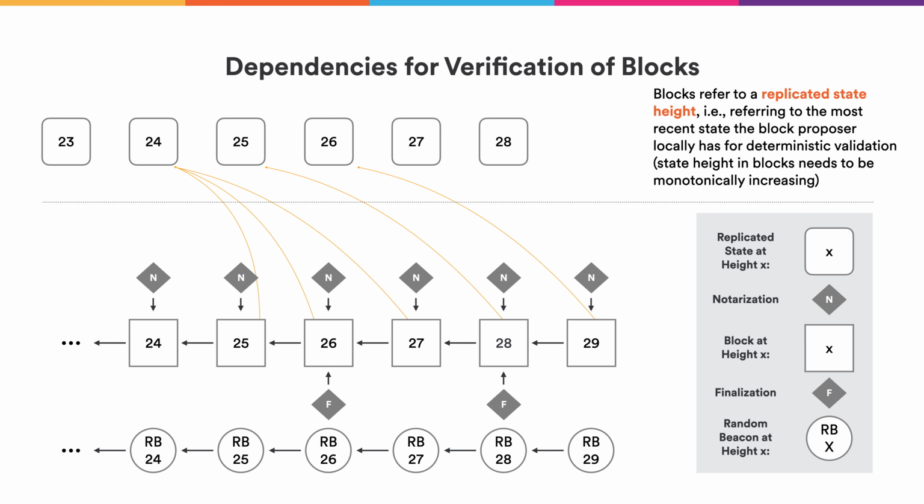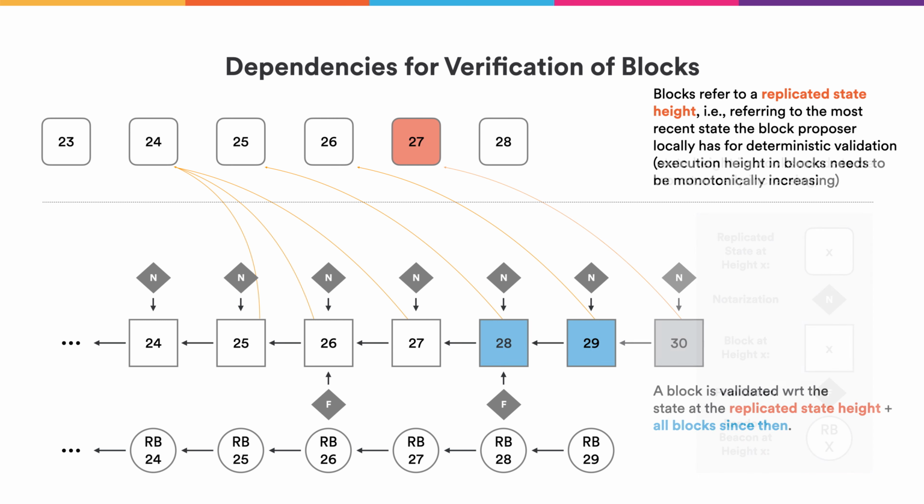Additionally, blocks refer to this replicated state, and their validity is checked against some parts of this replicated state and the subsequent blocks in the blockchain. This allows us to ensure, for example, that one message does not appear multiple times in the blockchain and wouldn't be processed multiple times. To do such checks, the replica doesn't only need to have the right replicated state, but also needs to have some part of the blockchain. So this is another ingredient that likely needs to go into our catch-up package.